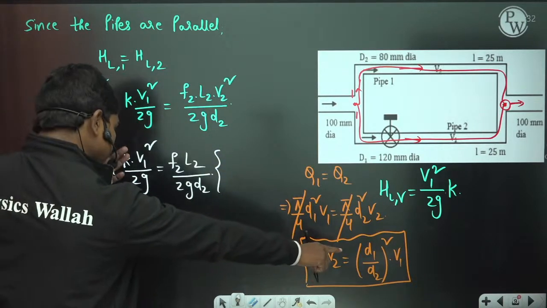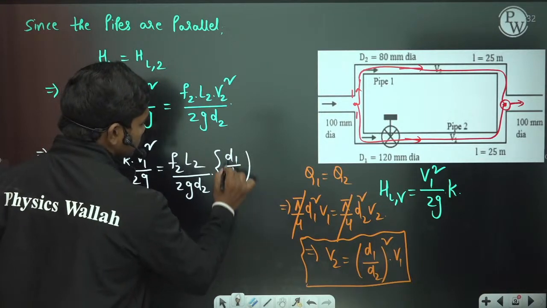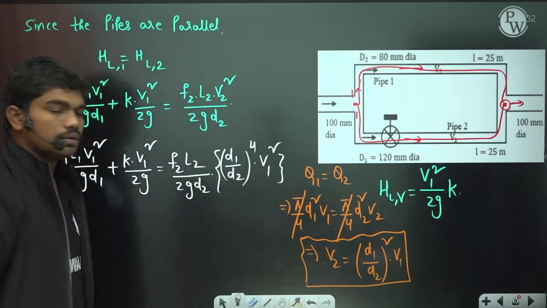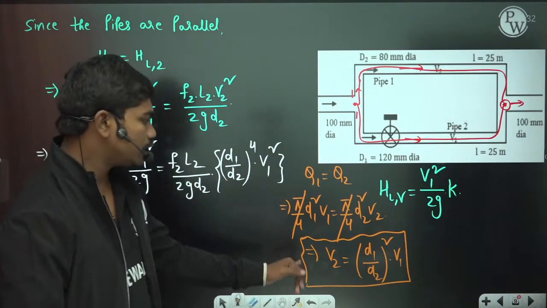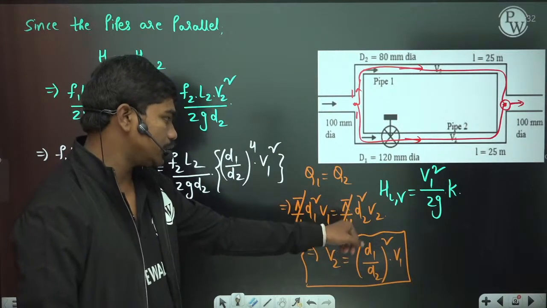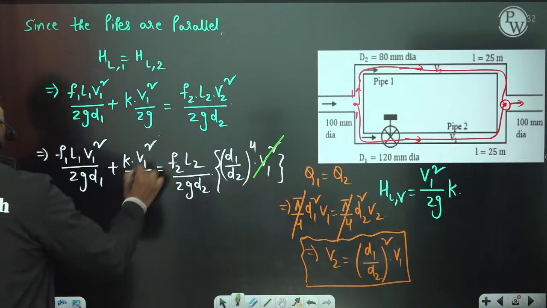V2 square, in terms of the coefficients, is D1 by D2 whole to the power 4 into V1 square, correct? Because V2 is equal to D1 by D2 whole square into V1. If you simplify the result, this V1 square gets cancelled in all the terms.